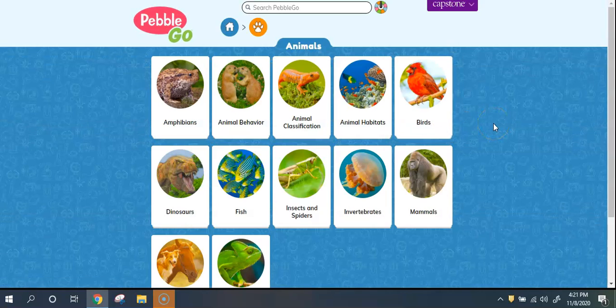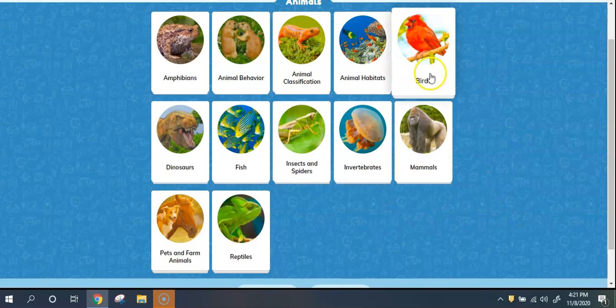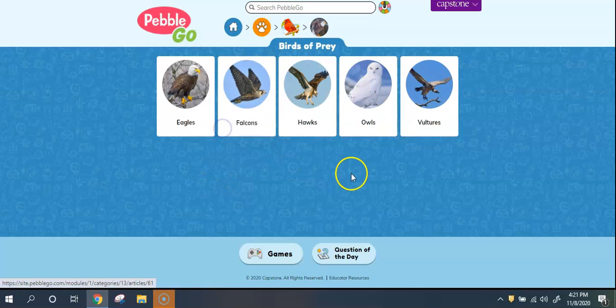So remember that it will read to you if you need that. But right here, you would have to choose a big main category. All right, so say I'm going to choose. Okay, then these will be one of the smaller categories I will choose. All right, so I might choose birds of prey. And then to narrow down my topic, I would choose 4 of these to think about to see if I want to use them as my topic.